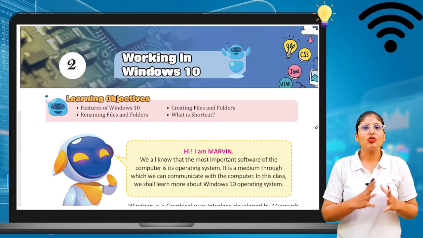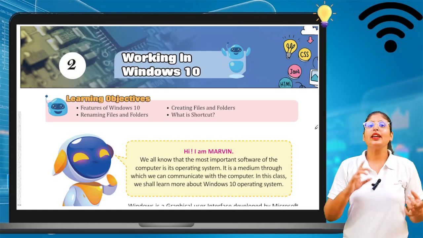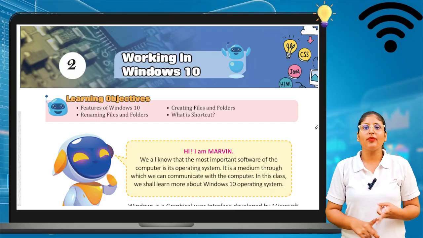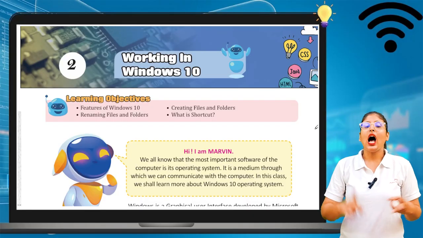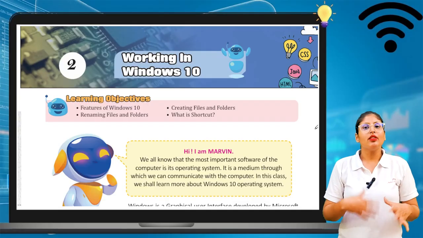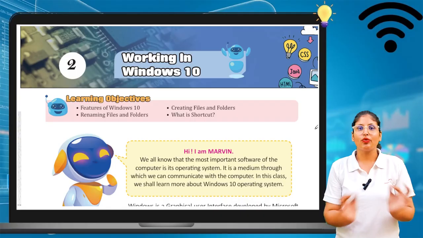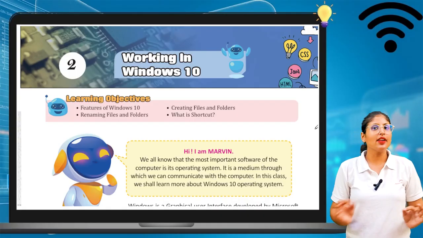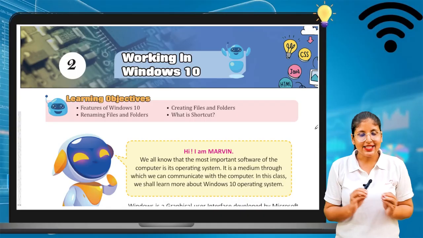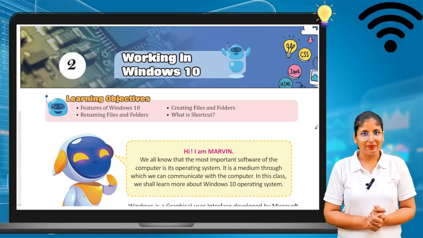What are the features of it? How we can create a file, how we can rename the file, how we delete the file, how we create a folder, how we rename it, all these things that are there in Windows 10 software. We will read and understand all the things in this class, in this chapter.